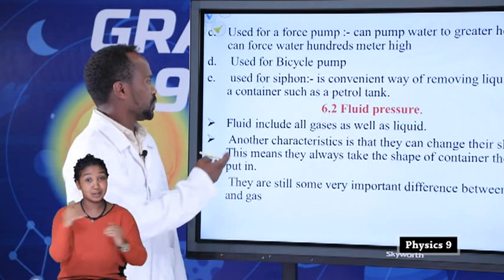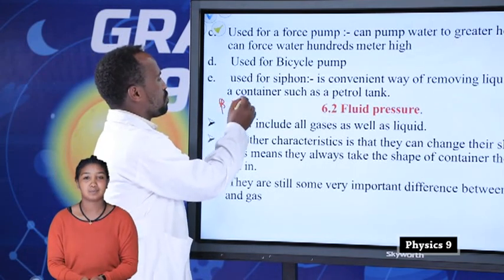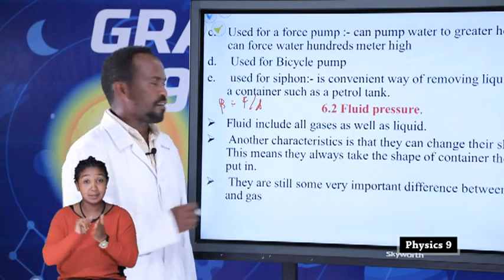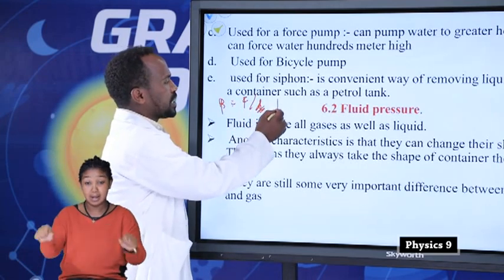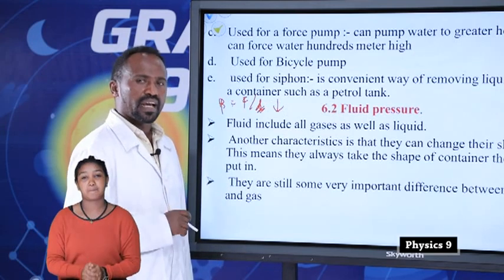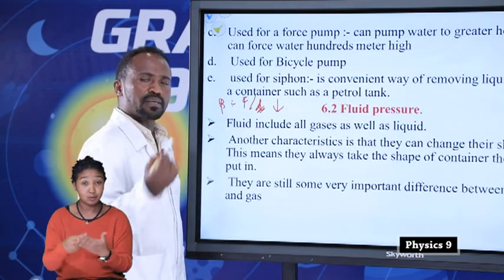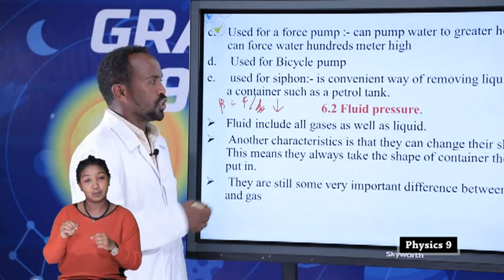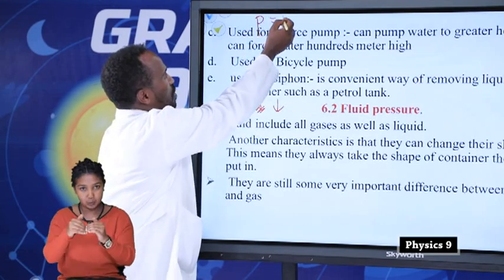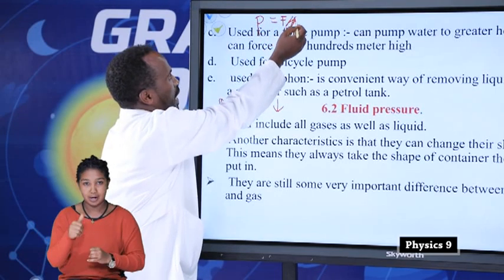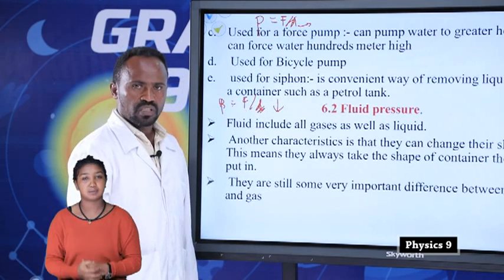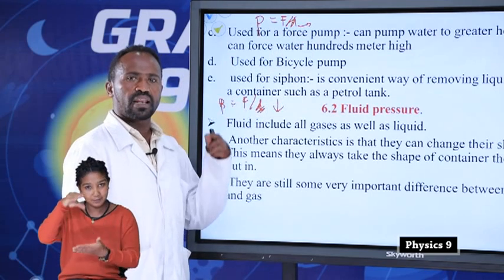Pressure is equal to force over area, we said. This means that if area increases, pressure decreases. If area decreases, pressure increases. Therefore, to find the pressure, you have to use the formula P equals F over A, where A is area and F is force. This is what we saw in the last class.